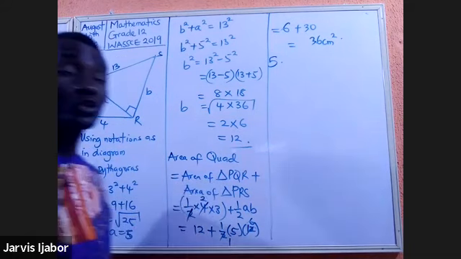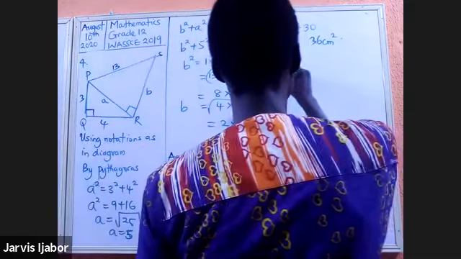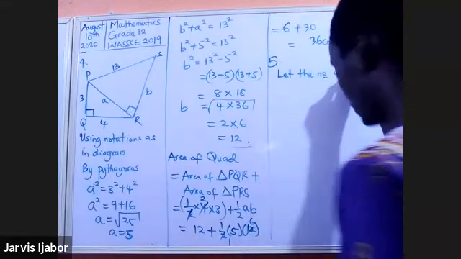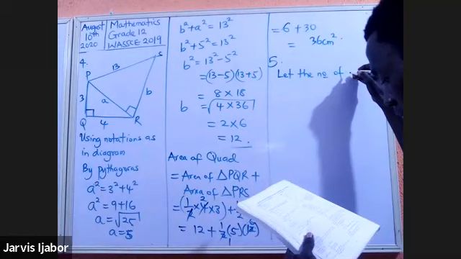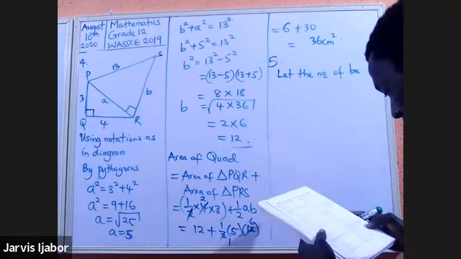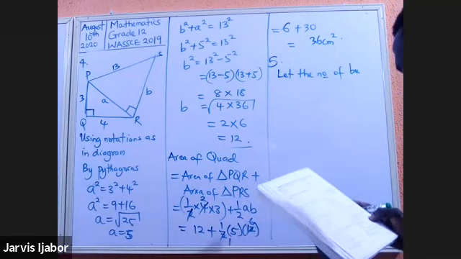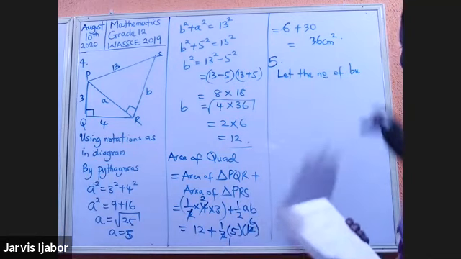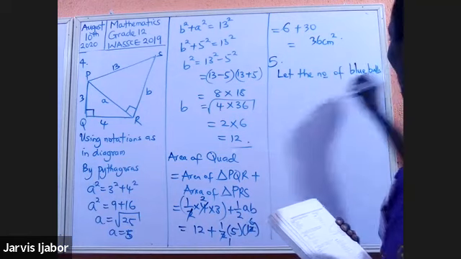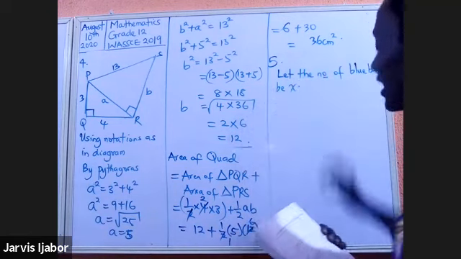So the first thing you need to do is to say, let the number of blue balls be X. That's the first thing you need to do.